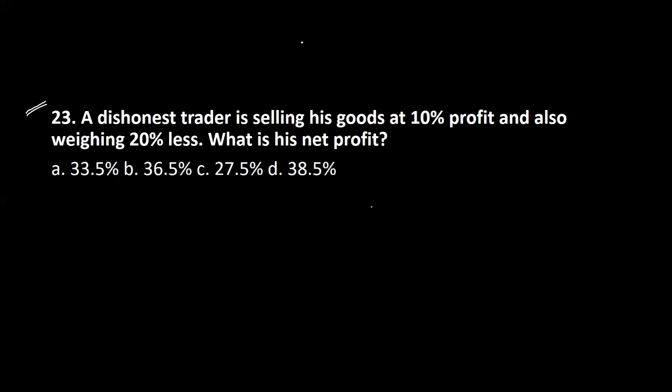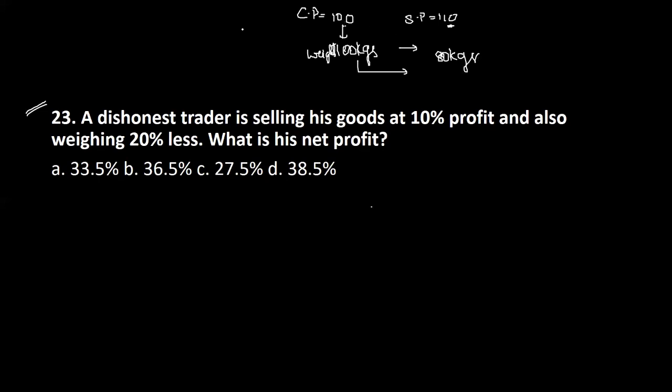This is a very similar question to what we were solving in the simple and compound interest problems. Atlantic question ఇది కూడా. If you understood the concept over there, you will do it in an easier way here. Let us say he purchased some article, cost price let's say 100. The selling price should be 110. The cost price is 100 for, let's say, 100 kgs of something. Now he's selling this 110 not for 100 kgs but for 20% less, which is 80 kgs only.